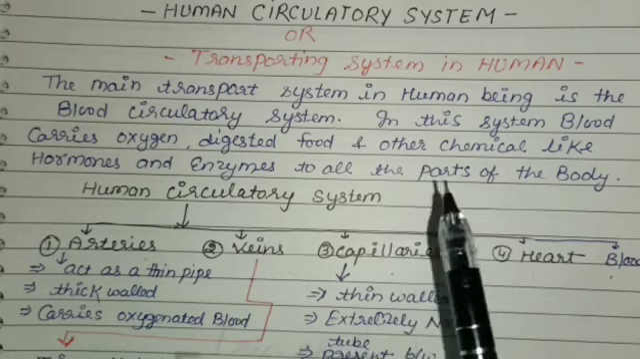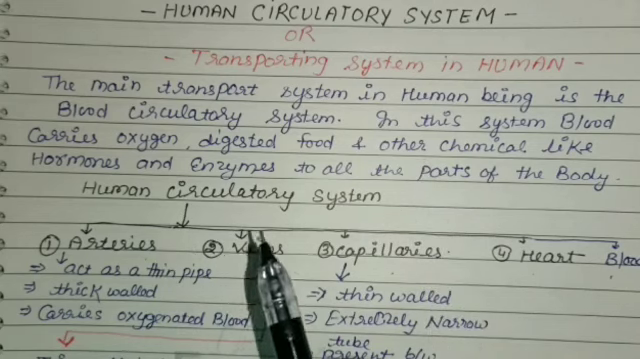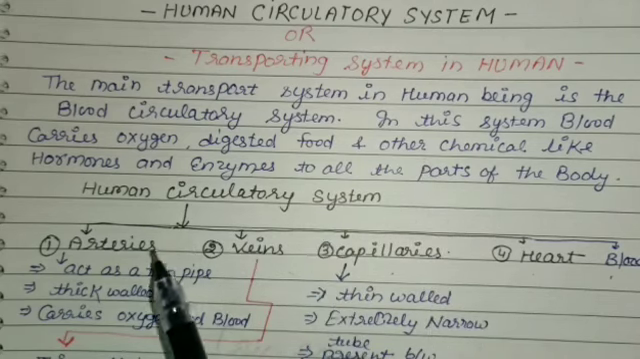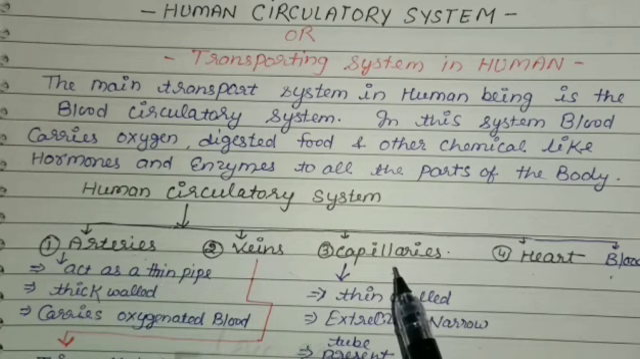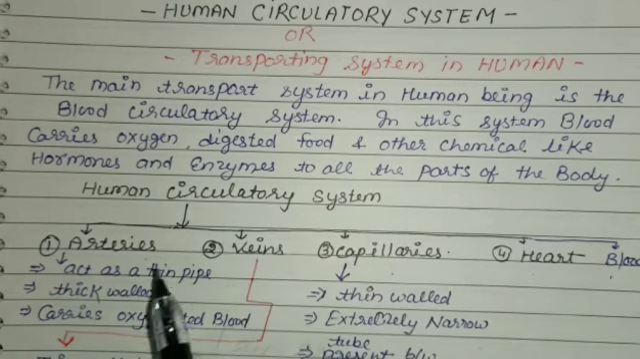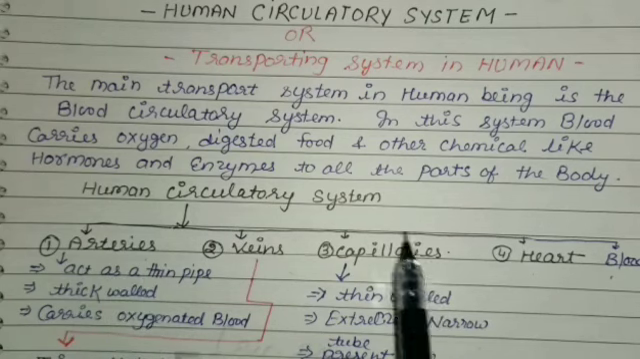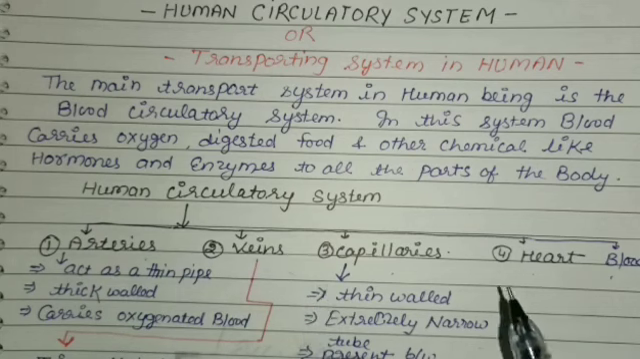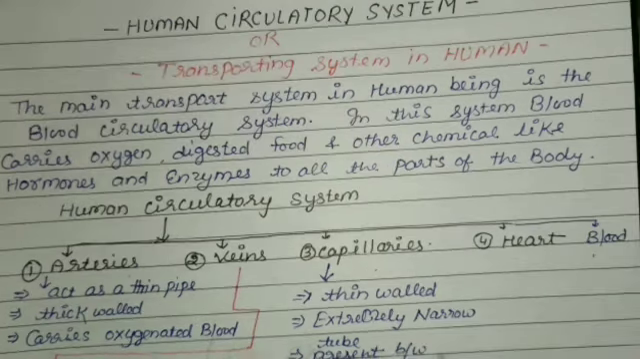In the blood circulatory system, the blood flows through three types of blood vessels: arteries, veins, and capillaries. In other words, we can say that the human circulatory system consists of four main parts: arteries, veins, and capillaries, which represent the blood vessels. Correct? Next, the heart. It acts as a pumping organ of blood by which the waste material and required materials are transported in the human body. Now, firstly we discuss arteries.